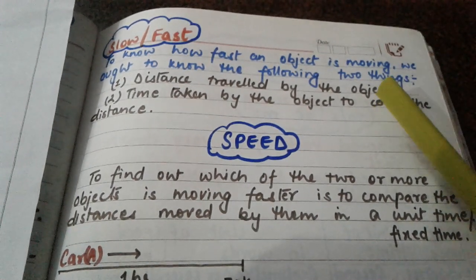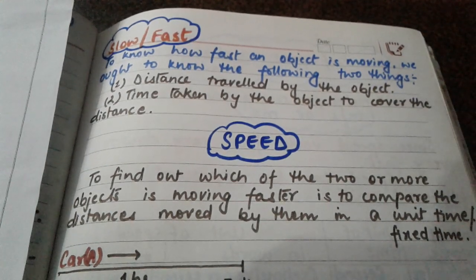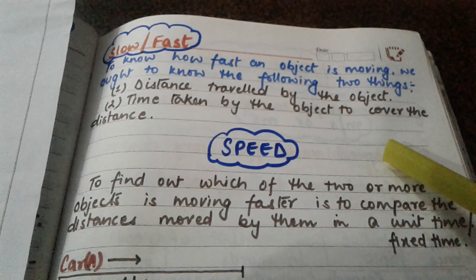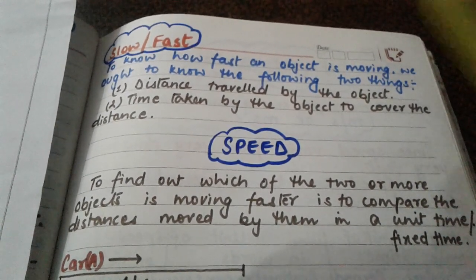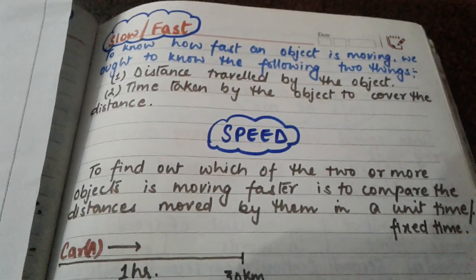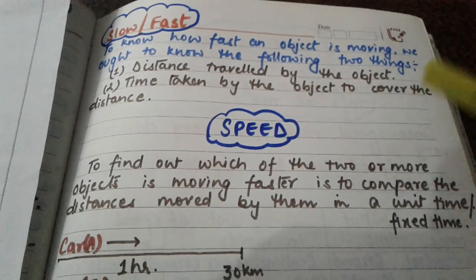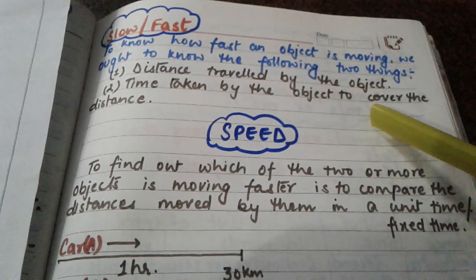So that object, how much distance is covered by that object. And second, in order to cover that particular distance, how much time was taken to cover that distance. These two things are very important if we want to know how slow or fast that object is.